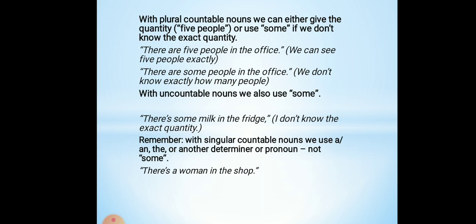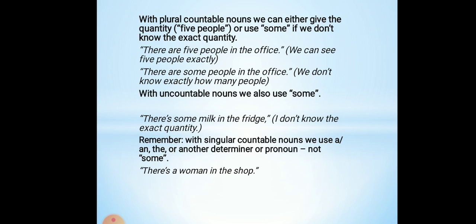With plural countable nouns, we can either give the quantity or use some if we don't know the exact quantity. For example, there are 5 people in the office. Ofiste 5 nəfər var. We can see 5 people exactly. The next example, there are some people in the office. Ofiste bir neçə adam var. We don't know exactly how many people.